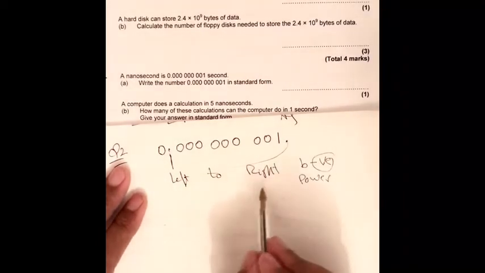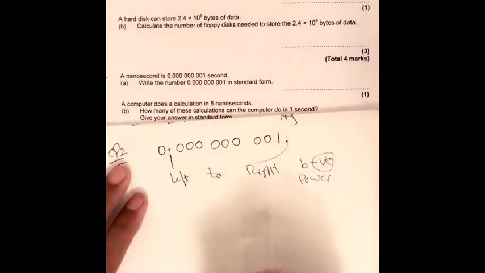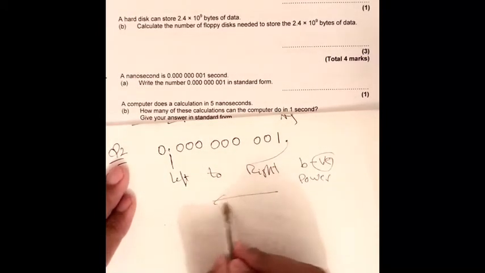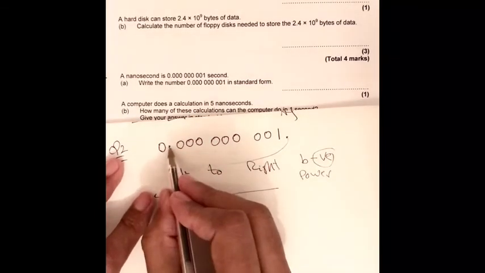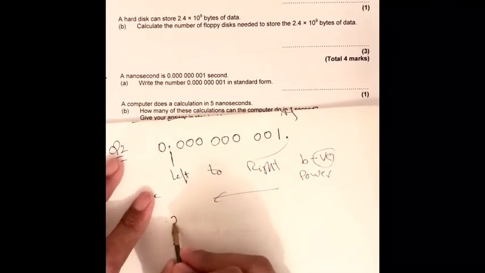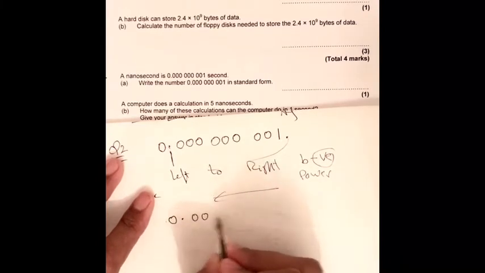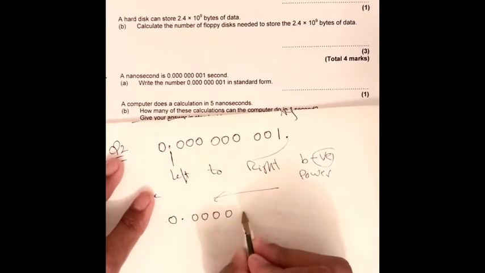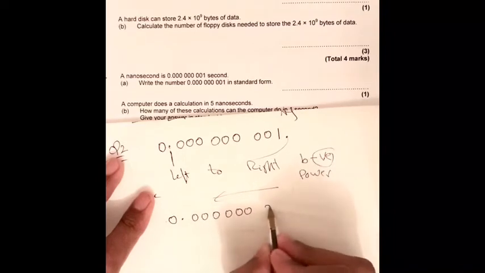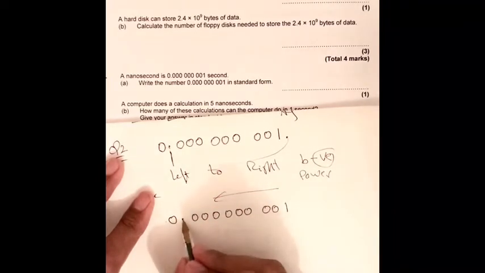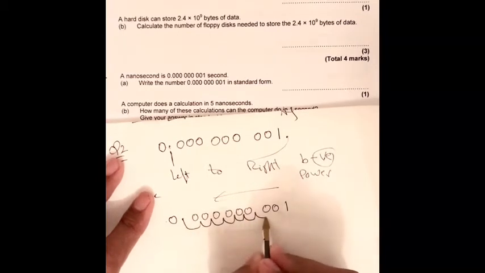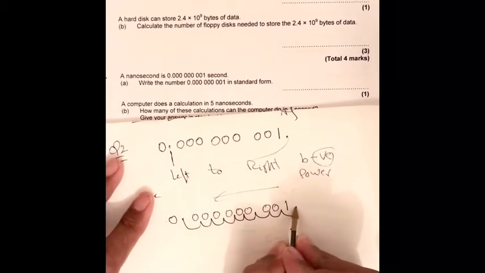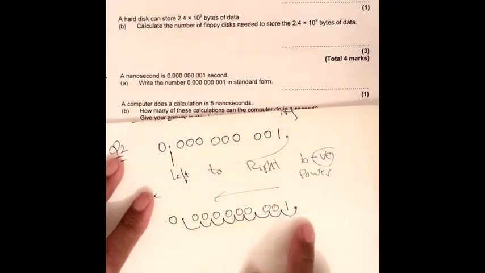If we move from right to left, the power will be positive. Now we are moving this point in here. If I write it down again: 1, 2, 3, 4, 5, 6, 7, 8, 9. 9 movings.